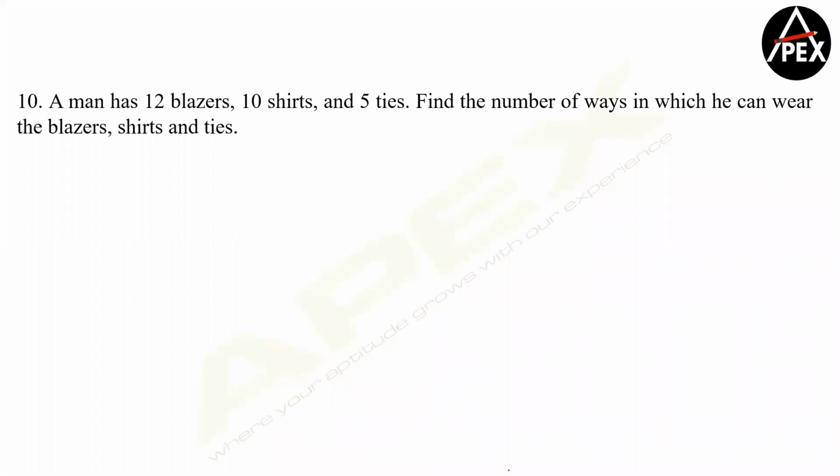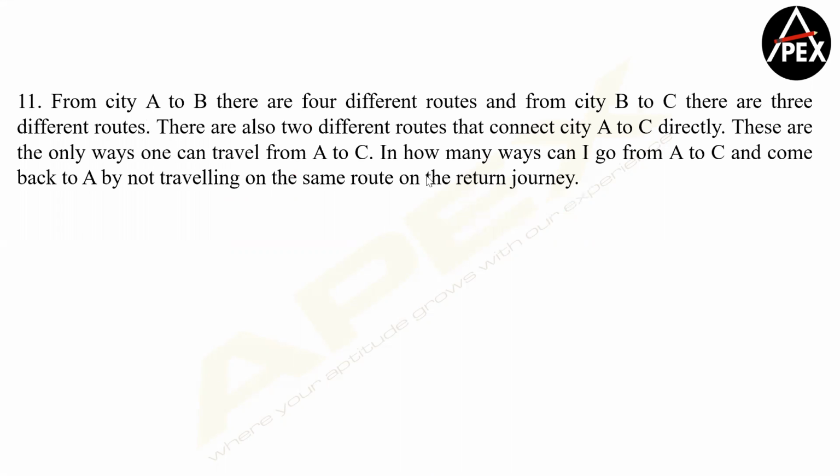Yeah, but it's a direct question, guys. So 12 blazers, 10 shirts, and 5 ties. If I have a wardrobe of this kind, I can dress myself for 600 days. Right? So 600 days is your answer. Any doubts? Perfect. Let's move forward. Yeah, can we solve this, please? It's one of the most amazing questions of this topic.